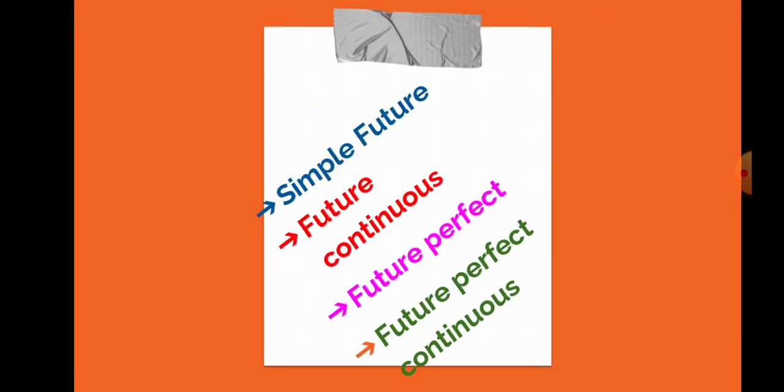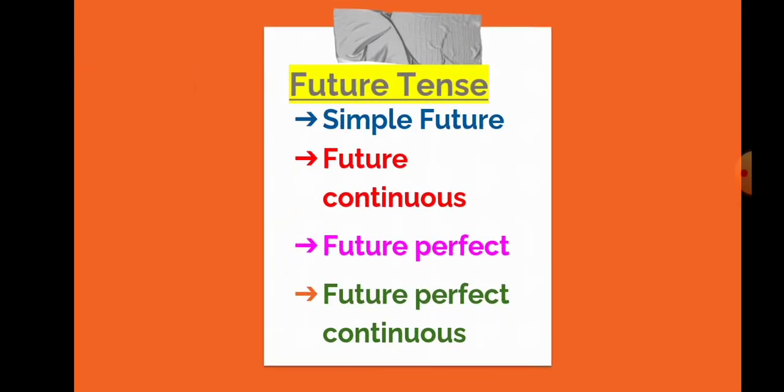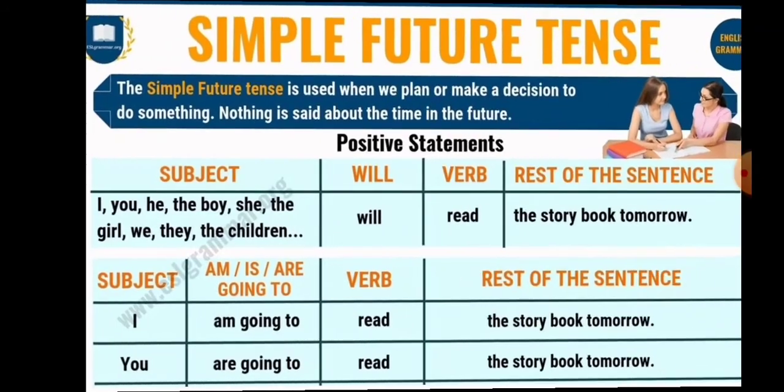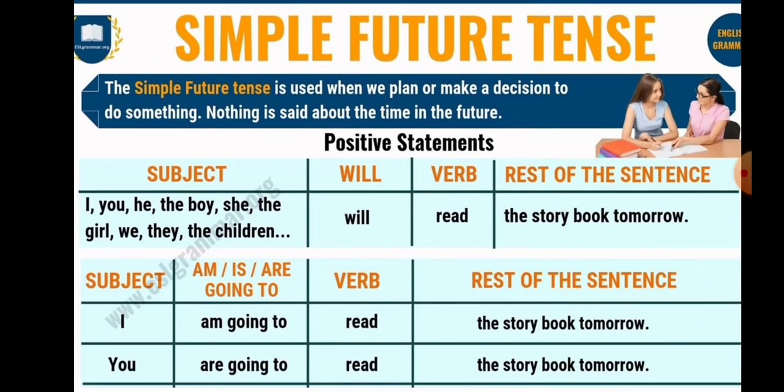Let's move on to future. Same, future tense also has 4 forms: simple future, future continuous, future perfect and future perfect continuous. Where will we use simple future? It is used when we plan or make a decision to do something. I will come to school tomorrow. Ma'am, tomorrow I will do my homework, ma'am. You will say so. When you make a plan or when you take a decision, you will use simple future tense.